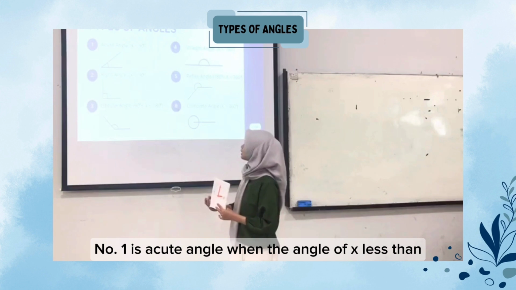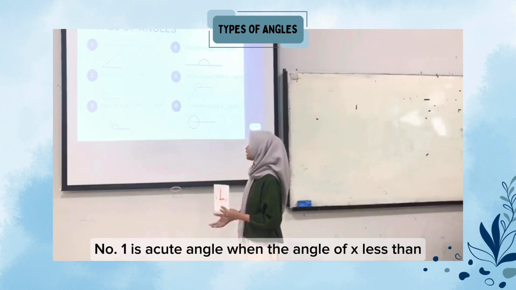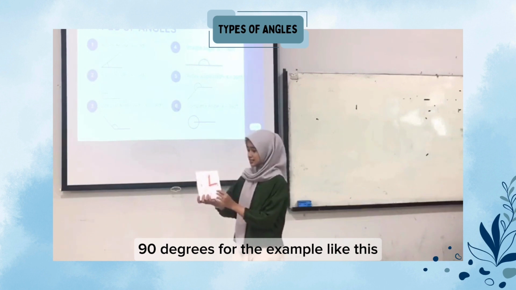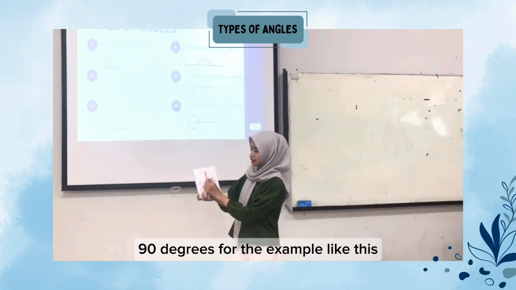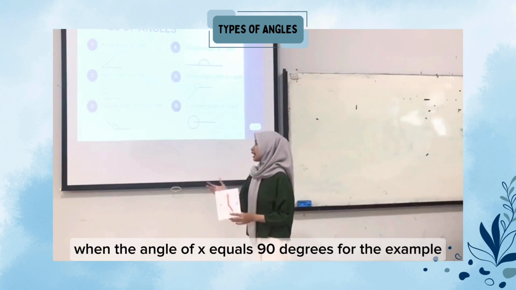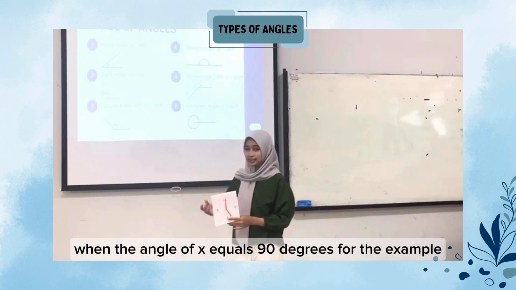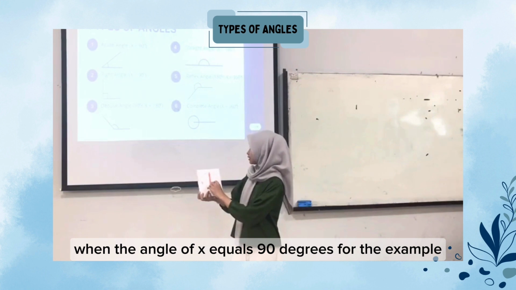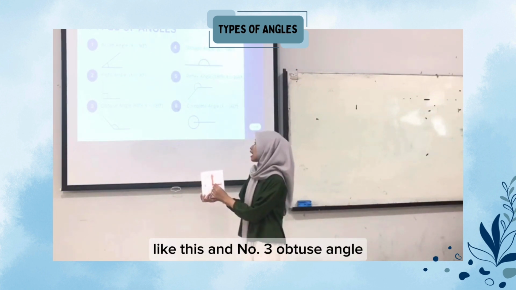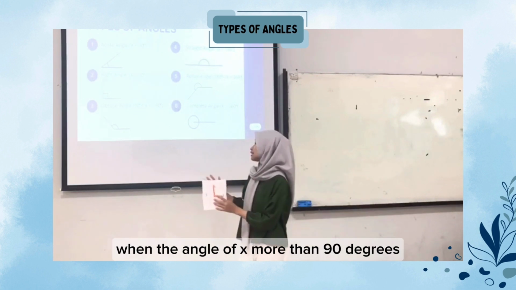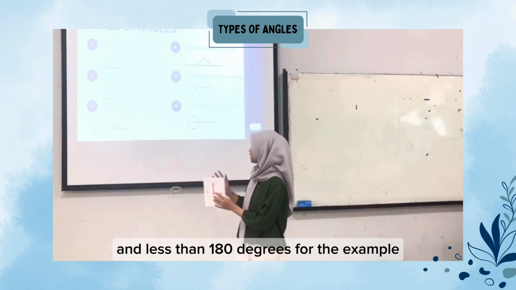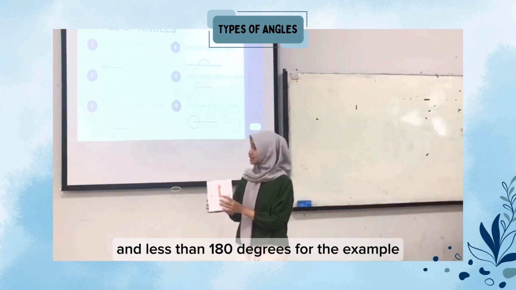Next, the types of angles. Number 1 is acute angle, when the angle x is less than 90 degrees. For example, like this. Number 2, right angle, when the angle x equals 90 degrees. For example, like this. And number 3, obtuse angle, when the angle x is more than 90 degrees and less than 180 degrees.